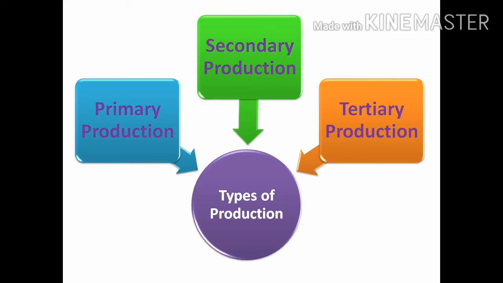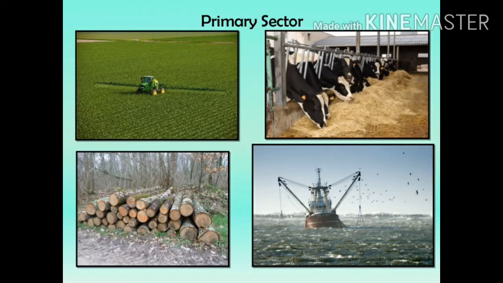In the previous class we saw the meaning of production and types of utility. Now we will see the types of production. There are three types of production. First, primary production; second, secondary production; and third, tertiary or service production. Let us see about the primary sector. Examples are agriculture, forestry, and oil extraction.